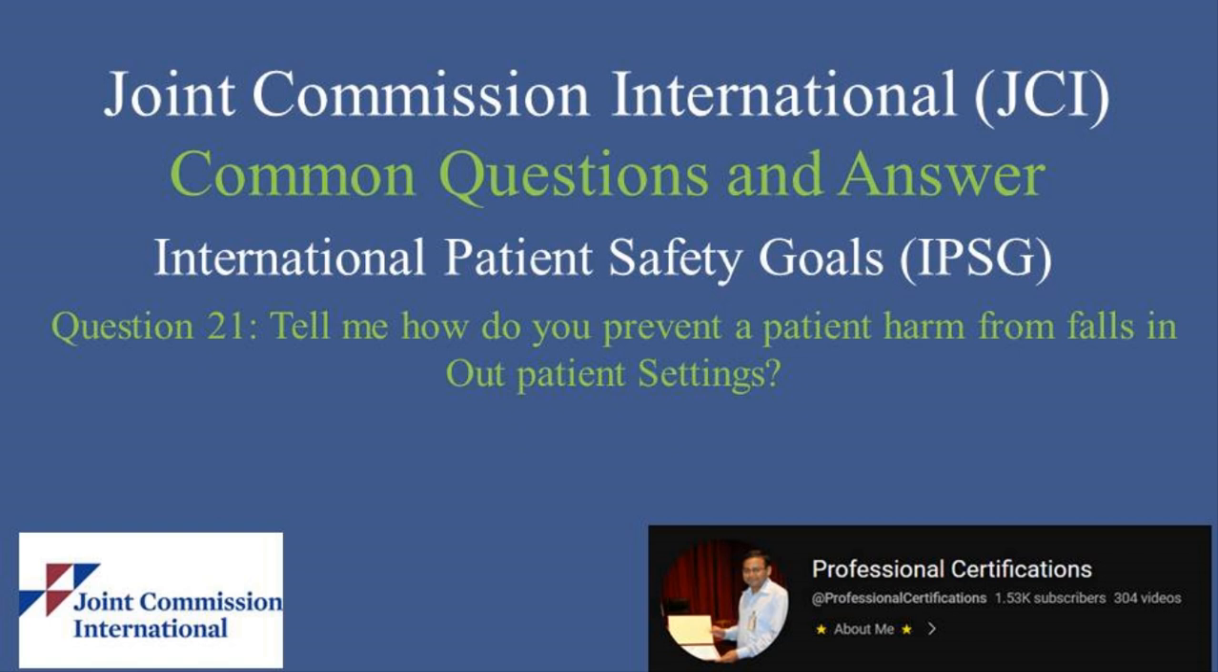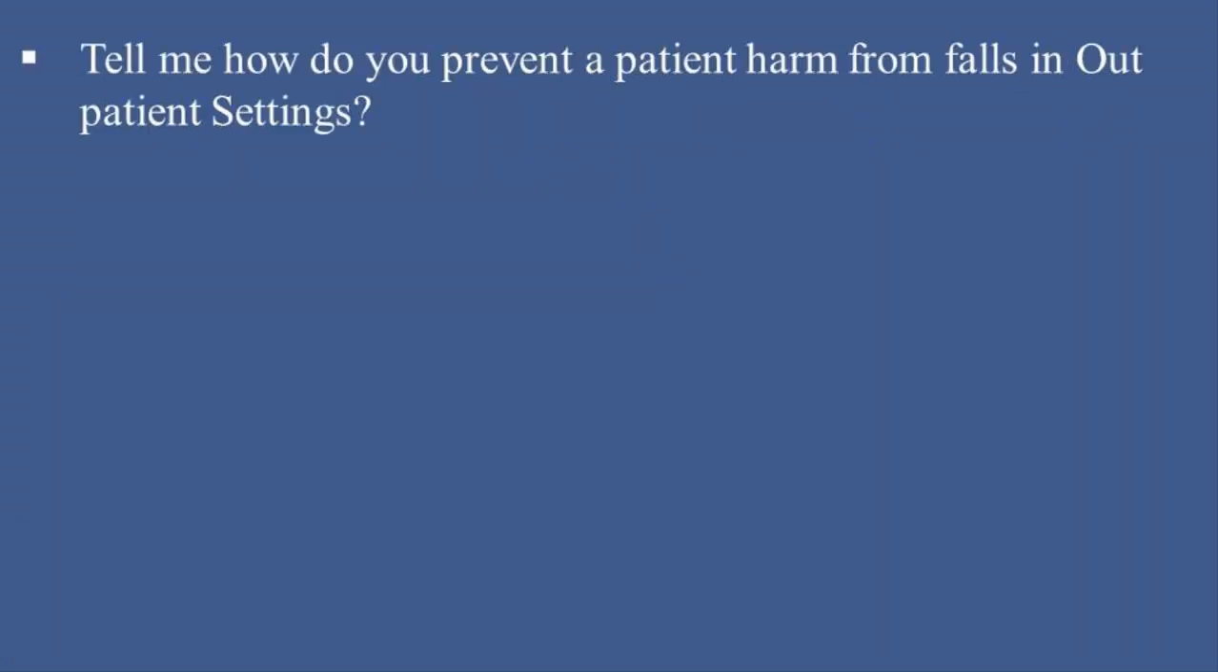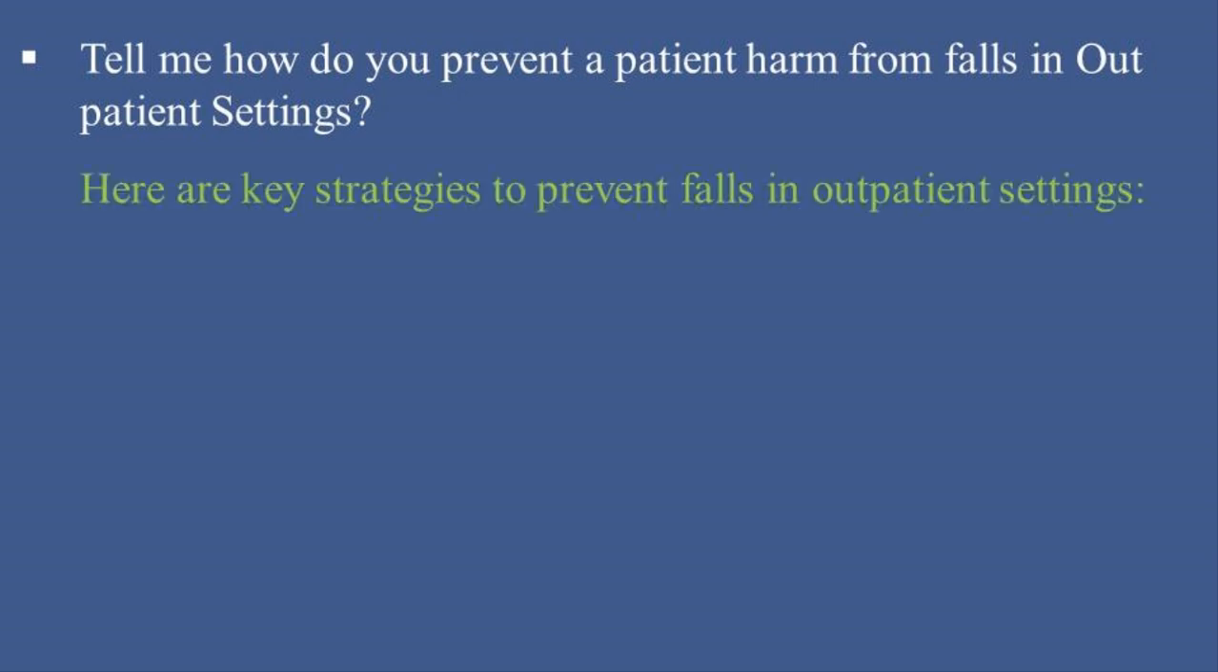In this video, we will explore common questions asked by JCI surveyors and provide answers on the International Patient Safety Goals, IPSG. Tell me, how do you prevent a patient harm from falls in outpatient settings? Preventing patient harm from falls in outpatient settings involves a proactive and comprehensive approach that includes environmental modifications, patient education, staff training, and continuous monitoring. Here are key strategies to prevent falls in outpatient settings.